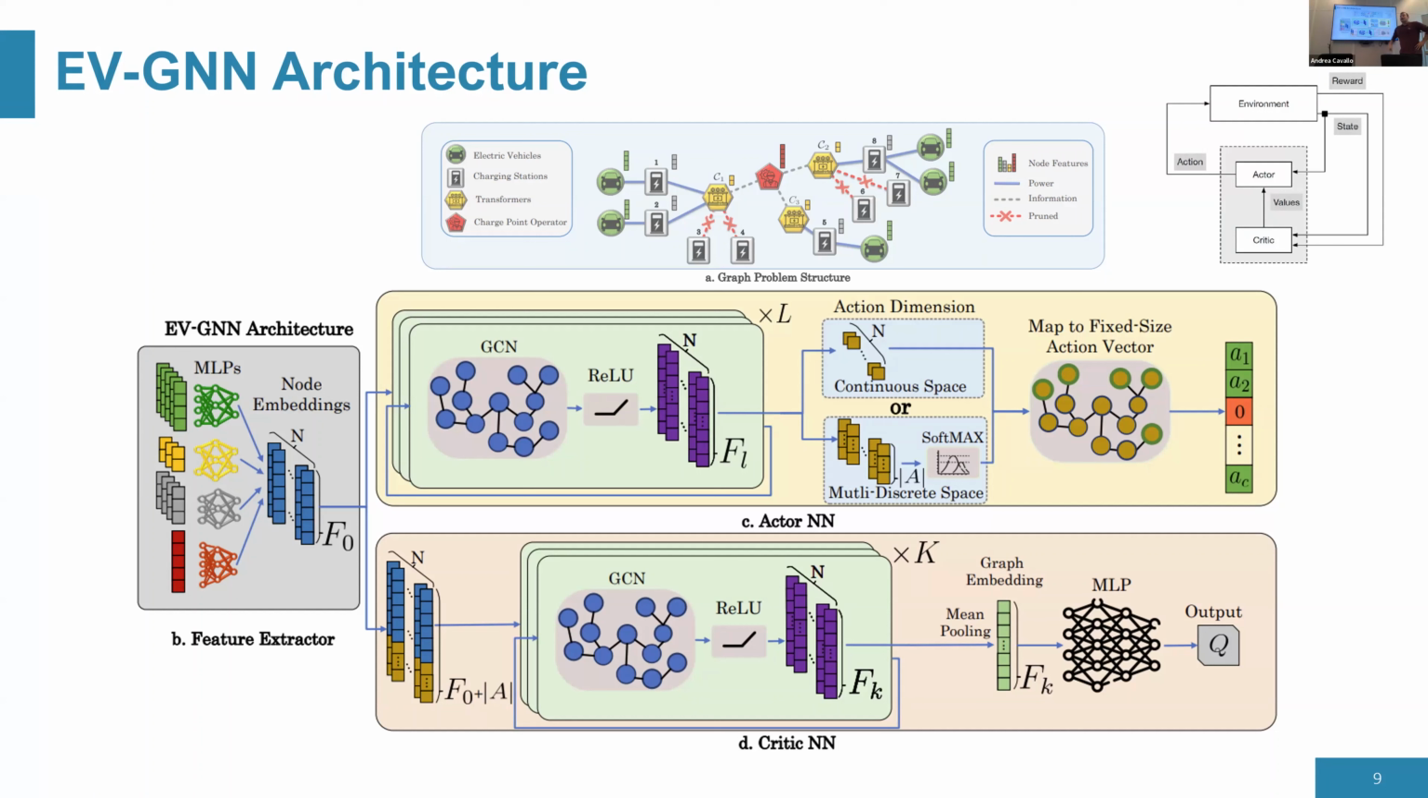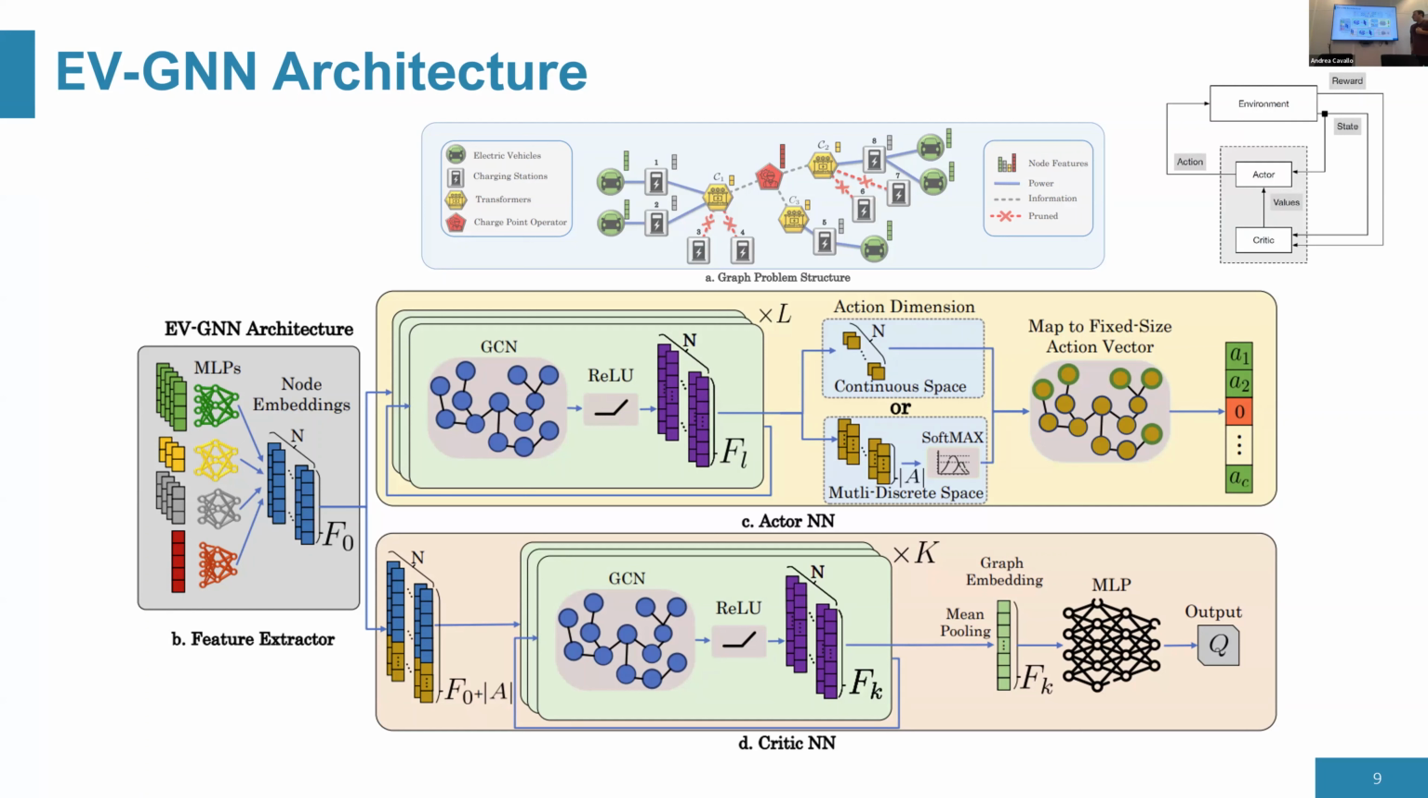Another thing that is very interesting with this architecture is that in the last layer, we can have multiple features, like 3 different features, where if we use a softmax, then we can assume that if the first feature is higher, we charge at maximum power. If the second is higher, then we don't charge at all. But if the third is higher, then we charge at half power. So this way is also applicable for multi-discrete action spaces.